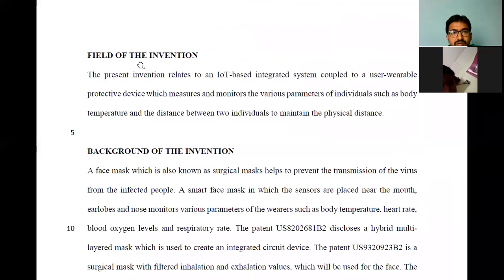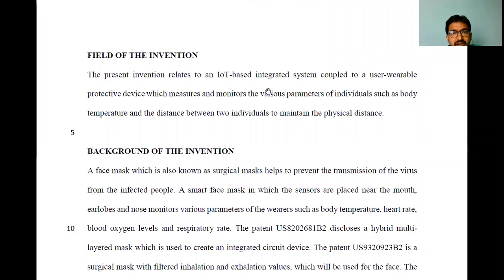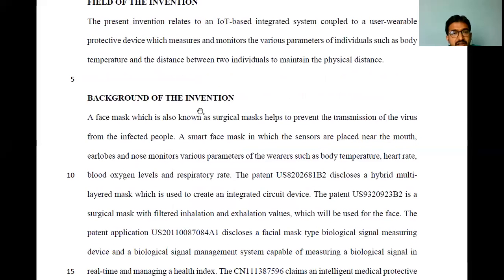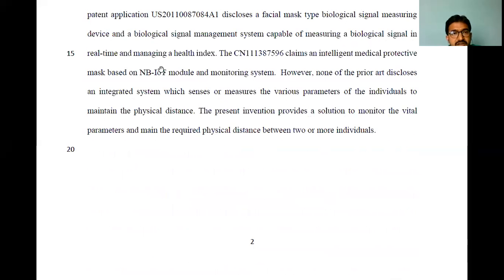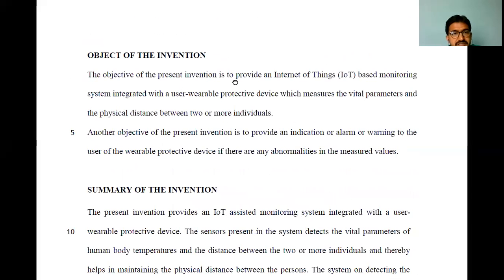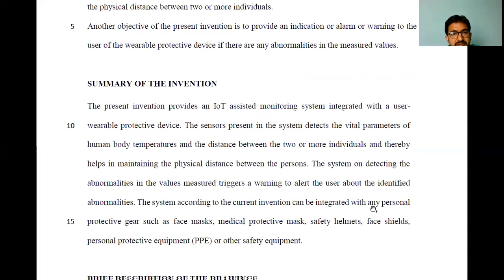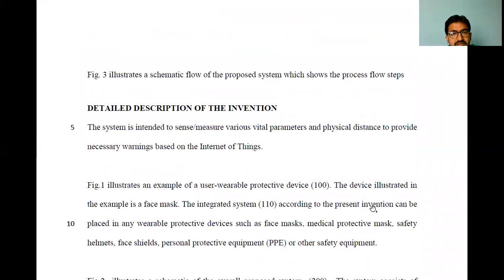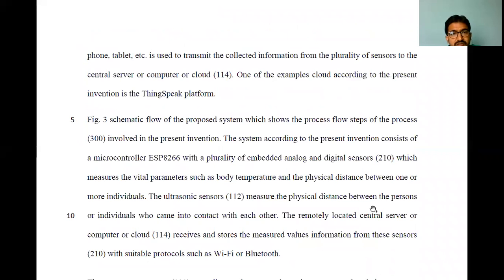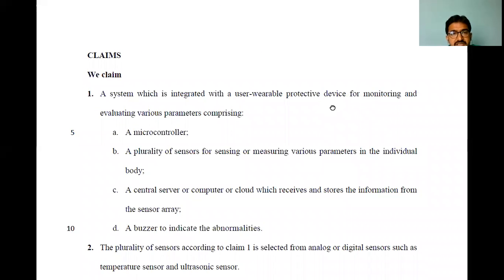Clear. Now, field of the invention: under which field it is. And what is the background of the invention? The next field is the background of the invention, and what is the object of the invention. Next is the summary of the invention. Next is the brief description of your drawings. Detailed description of the invention, like I already told you yesterday, the numbers 112, 113, 114, and the next section is claims.